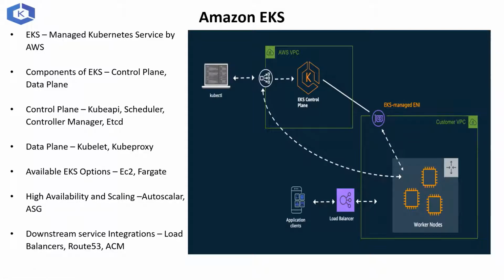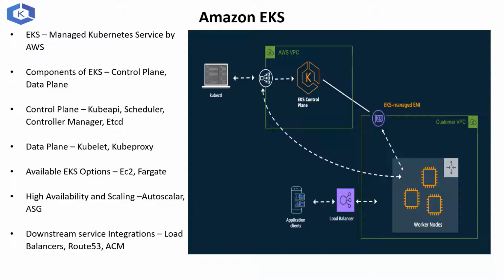For example, if you have a service called service.svc.com, it will have behind the scenes an IP address, and kube-proxy helps you resolve those names to your IP addresses. What are the available options for deploying EKS? You have either managed EC2 instances, or you can go on AWS managed Fargate, where you just have to create your Fargate profiles, which is nothing but just your YAML file. You give it to them, they'll deploy, manage everything, control plane, nodes, and everything.